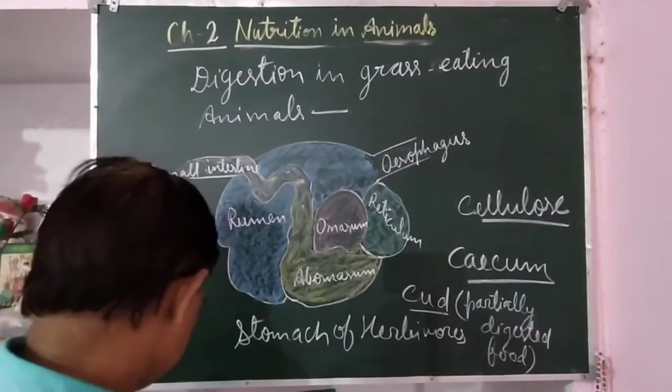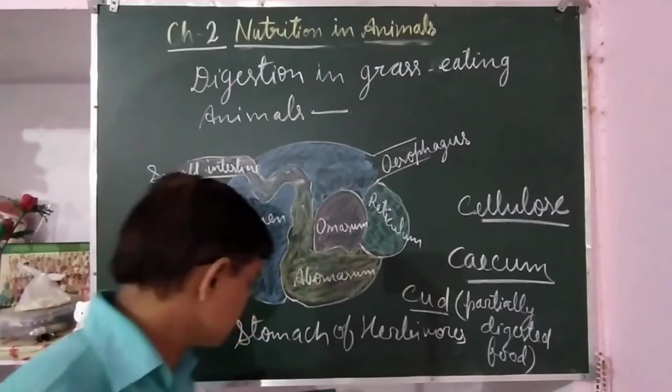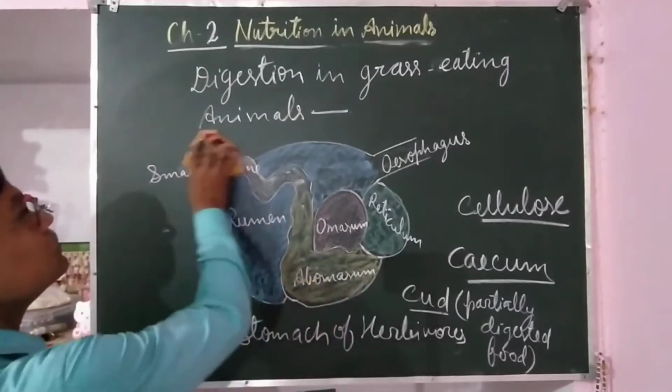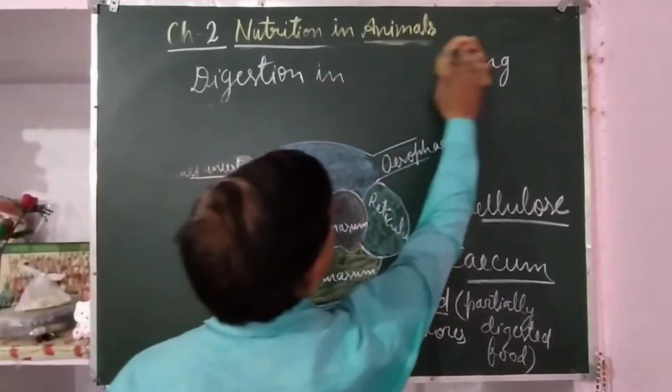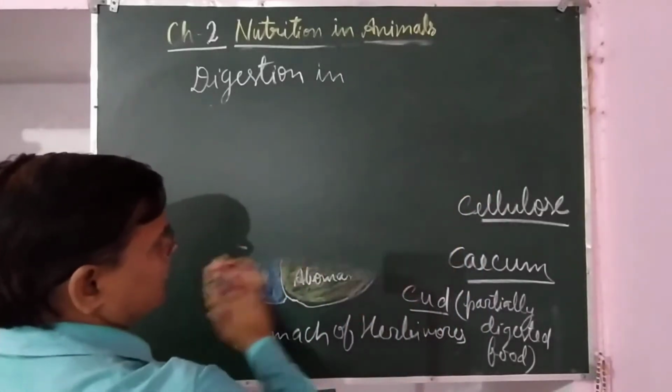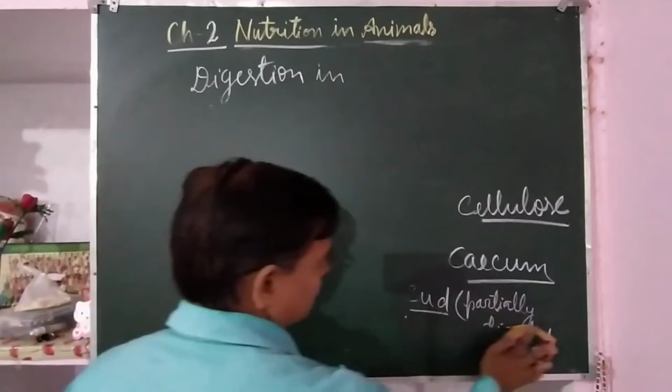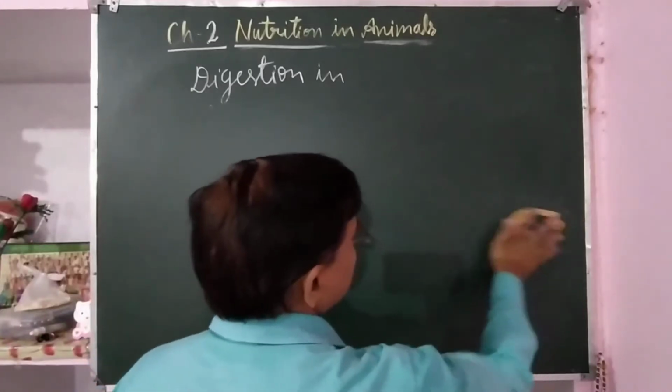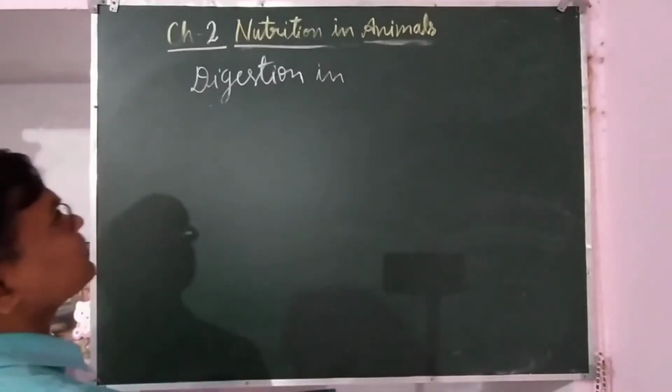Now, how amoeba takes its food, how it digests it, how digestion takes place in amoeba. Amoeba is a single cell organism.